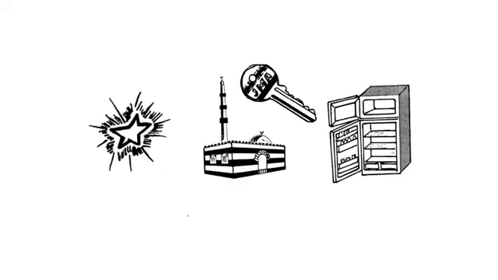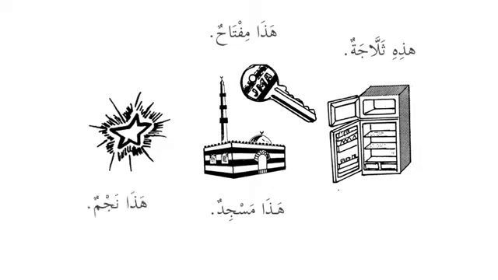Okay. We are almost there. ثلاجة. As we can see, it's also feminine. So what should I say? هذه ثلاجة. Excellent. This is a fridge. Then we have مفتاح, key. So what should I say? هذا مفتاح أو هذه مفتاح? هذا مفتاح. Excellent. And then we have مسجد. So what should I say? هذا مسجد, right? Because masjid is also masculine. And then we have نجم. نجم is a star. So we will say هذا نجم.